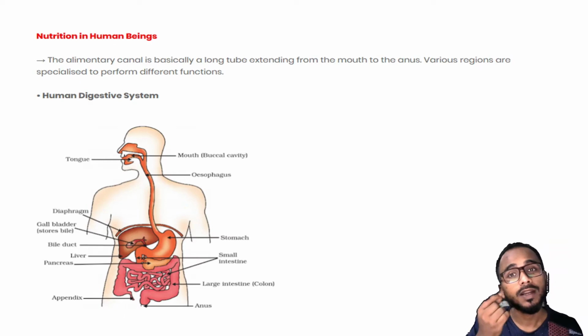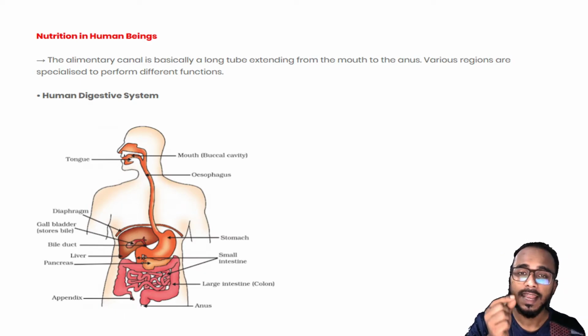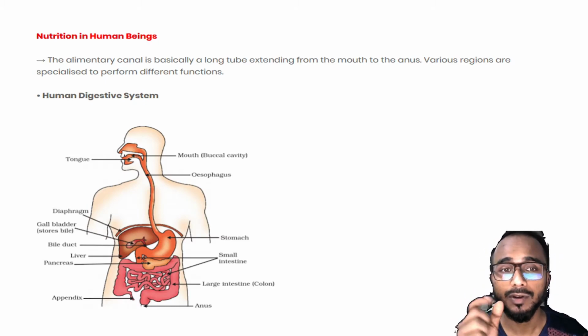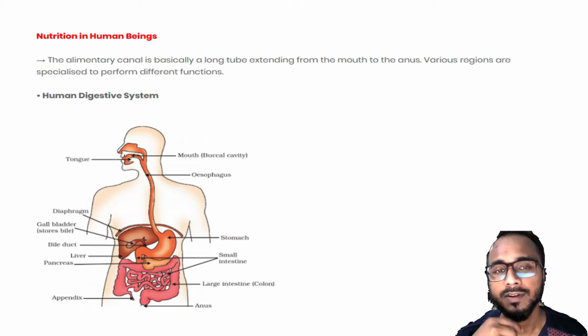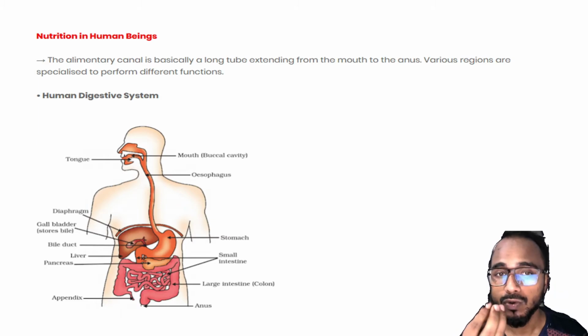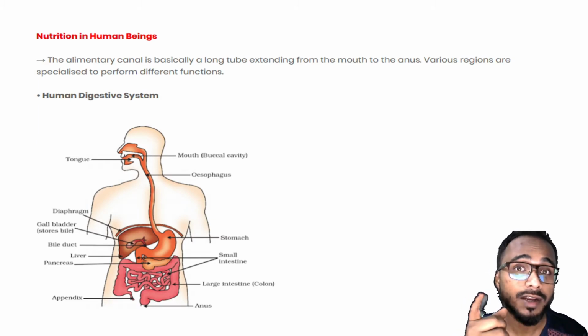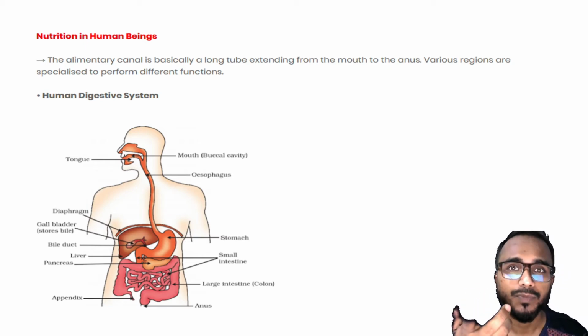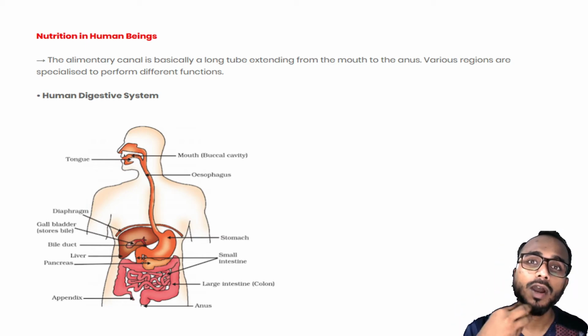After we take food into the mouth, we have salivary glands in our mouth. What do the salivary glands produce? They produce saliva. Saliva has a very important function. It releases a substance called amylase. As soon as we take food, that amylase helps in breaking the carbohydrates in the food down into sugar.